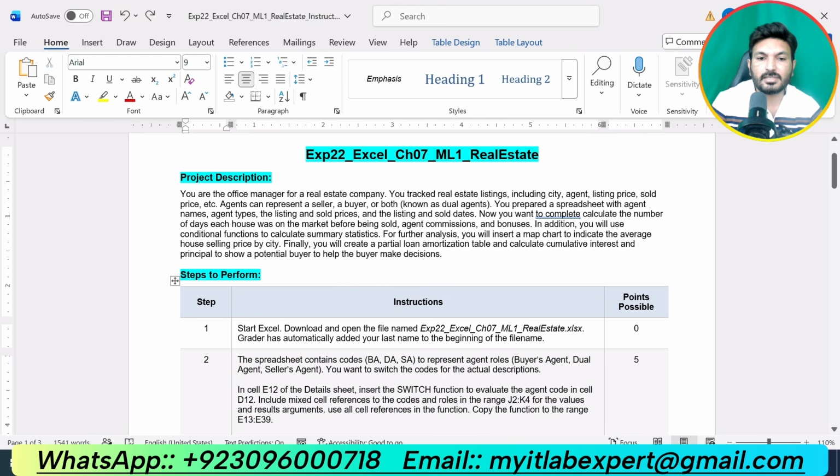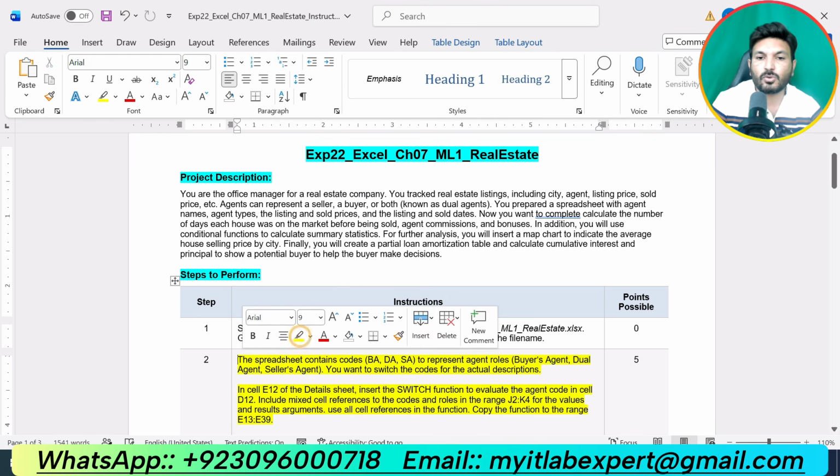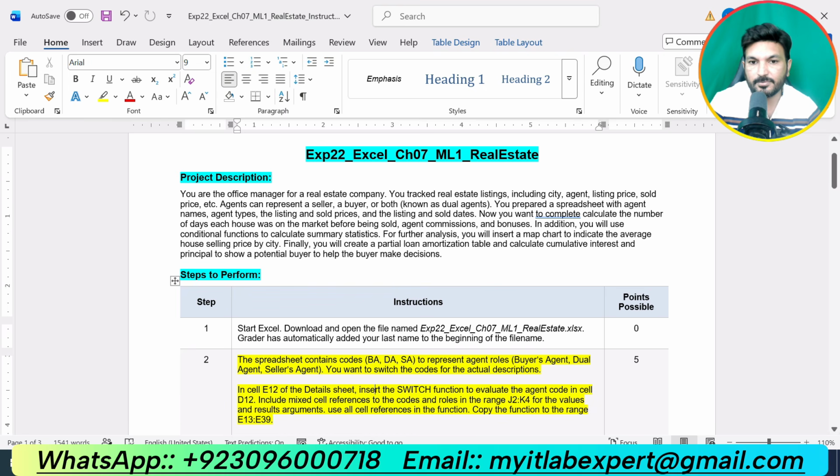Step number 2 says the spreadsheet contains codes BA, DA and SA to represent agent role: buyer agent, dual agent, seller agent. You want to switch the code for the actual description. In cell E12 of the Details worksheet, insert the SWITCH function to evaluate the agent code in cell D12. Include mixed cell references to the codes and roles in the range J2 up to K4. For the values and result arguments, use all cell references in the function. Copy the function to the range E13 up to E39.